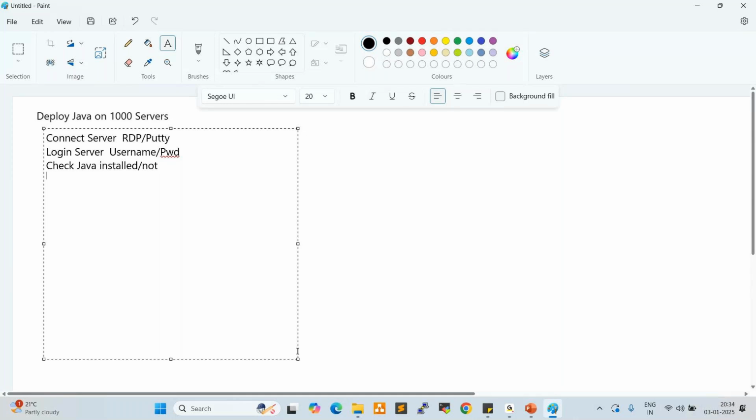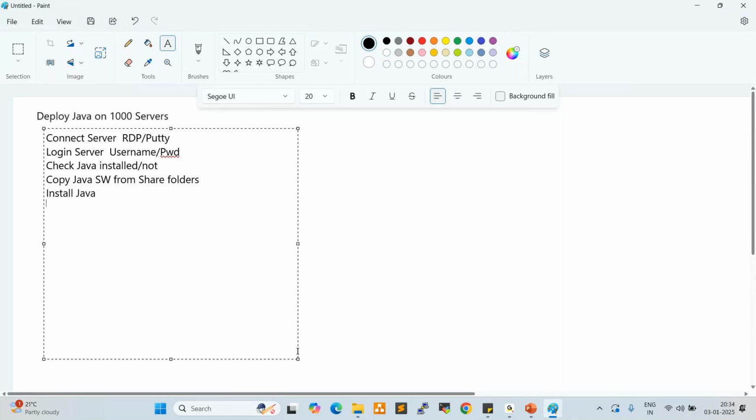So that is why we copy Java software from share folders. What is a share folder? A share folder is a central repo, SharePoint, central repositories. We store all the application packages in the central repo. From the central repo, we can copy the software into our target server. Once we copy, after that we can install Java.